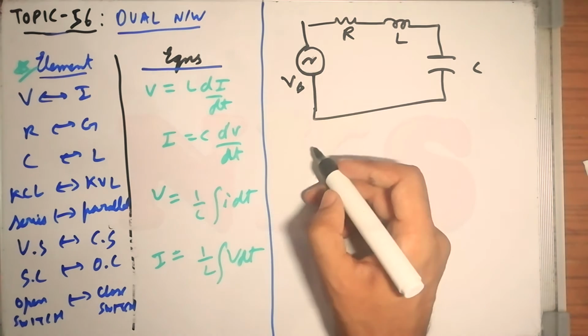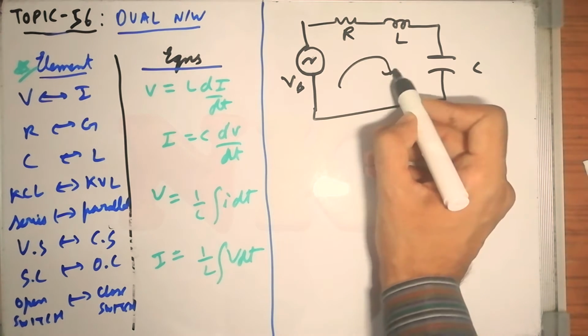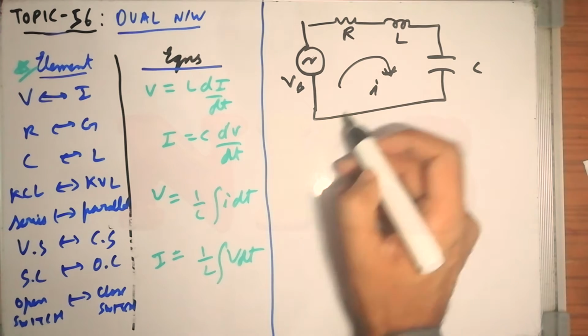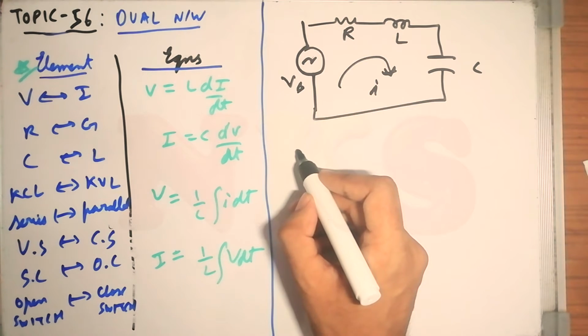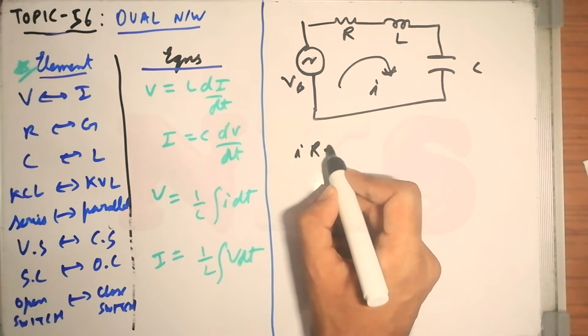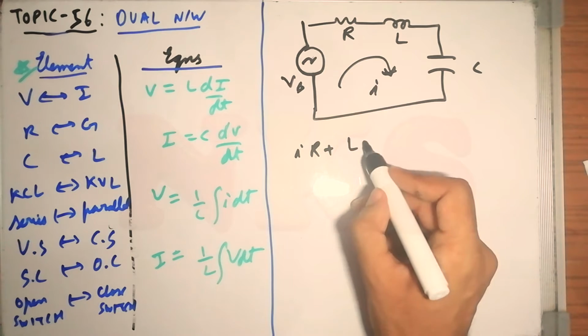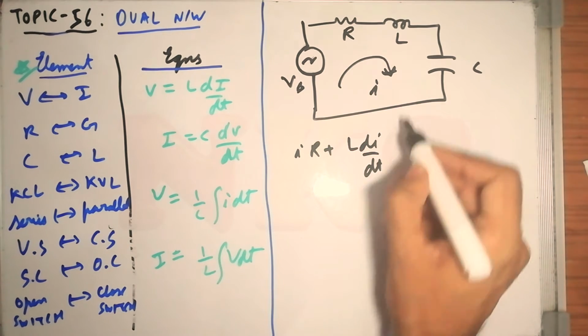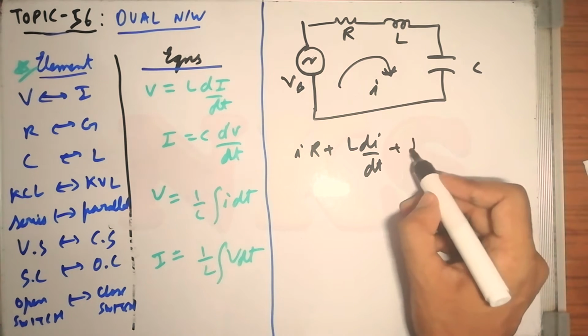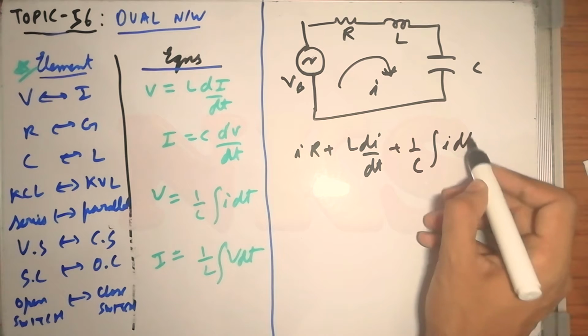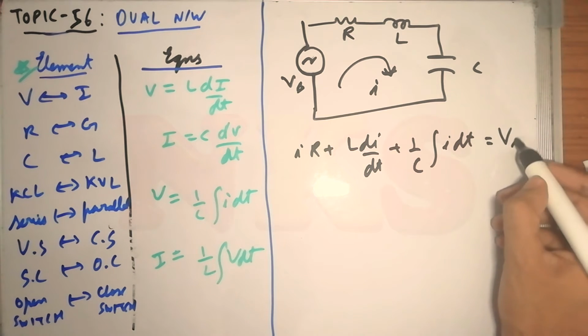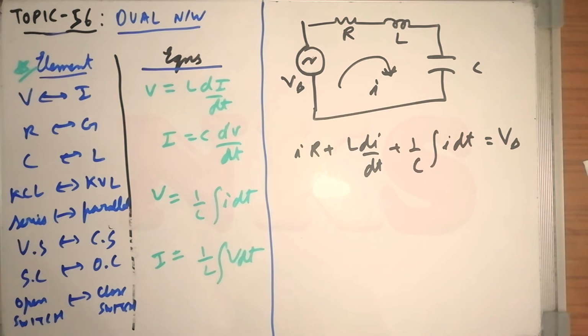That is, we can write KVL in this loop. Let's say current I is flowing, so KVL will be IR drop in resistance, plus voltage drop in inductor, plus voltage drop in capacitor, is equal to Vs. So this will be our equation.